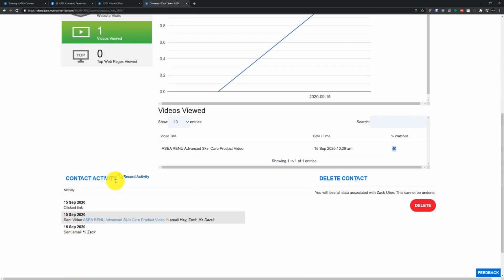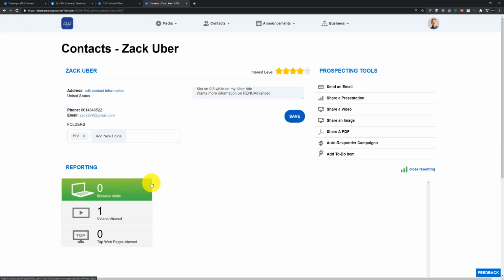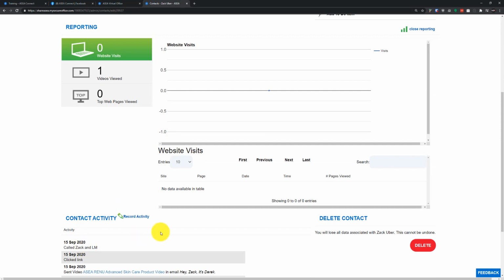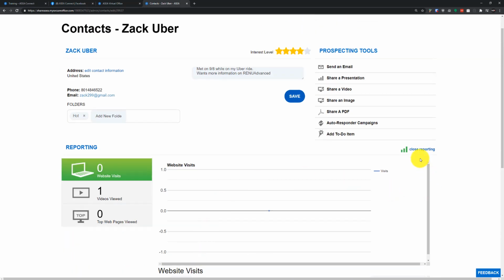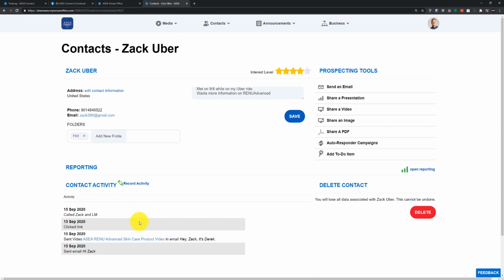Just like the previous iteration of the app, you have that metric level here, and you also have the ability to record your activities that you do with your contacts. So this is a good spot to go to your contact and click on record activity: called Zach and left message. You can record the activity note there to stay on top of your contacts and make sure you're prospecting effectively. You can close the reporting if you don't need to see that and focus on this clean screen like so.